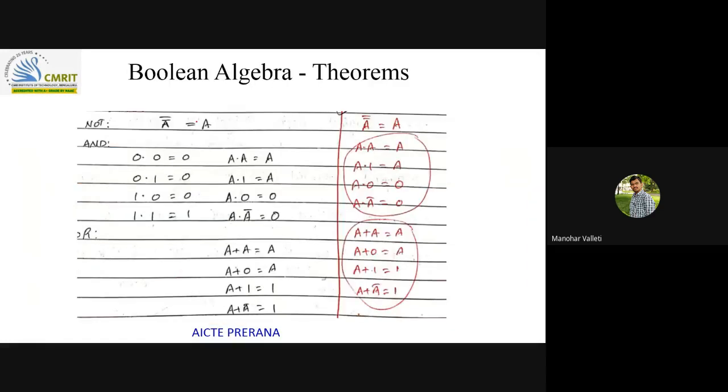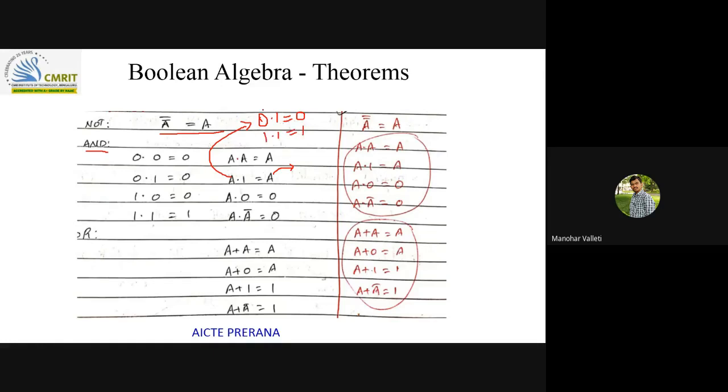So Boolean algebra theorems: A double bar will be A, and operation 0.0 is 0, 0.1 is 0, 1.0 is 0, 1.1 is 1. From this only the AND gate came. This is the AND operator, and whatever AND gate will implement is the AND operation. Same, A dot 1 is A. How am I saying that A dot 1 is A? To prove this, let us say A equal to 0, 0.1 is 0, right? Let us say A equal to 1, 1.1 is 1.